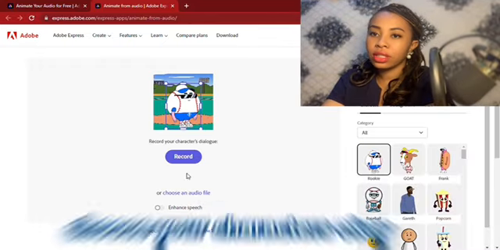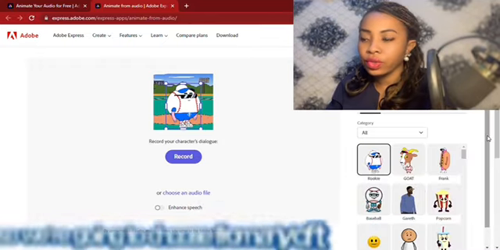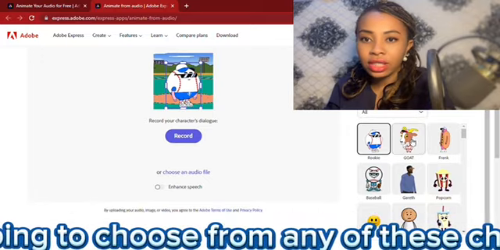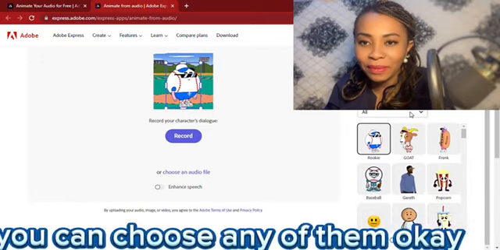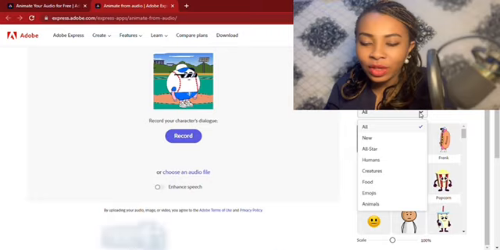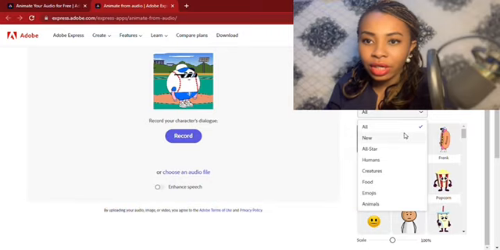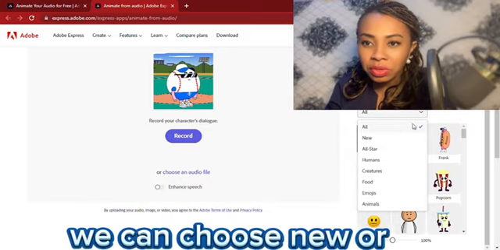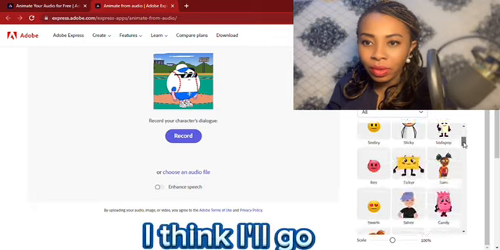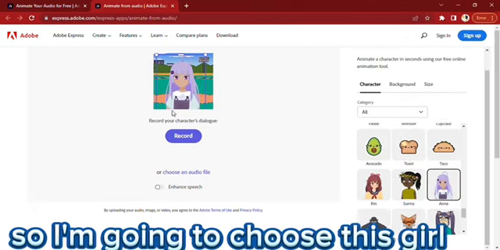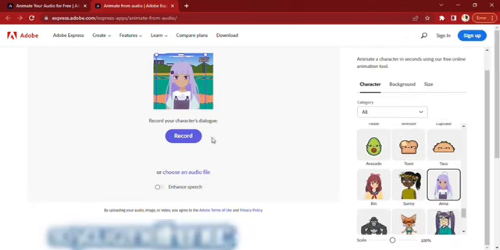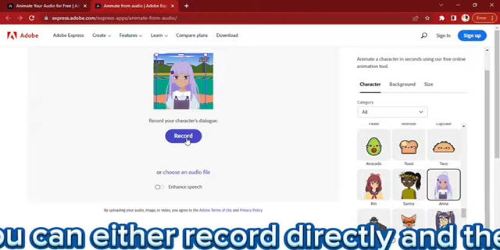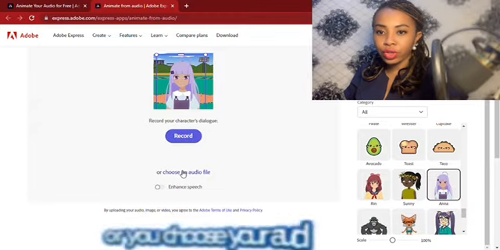Choose your characters. Okay, so we're going to choose from any of these characters. You can choose any of them. Okay, see the whole category here. We can choose new, or I think I'll go all. So I'm going to choose this girl. So you can either record directly, or you choose your audio file.